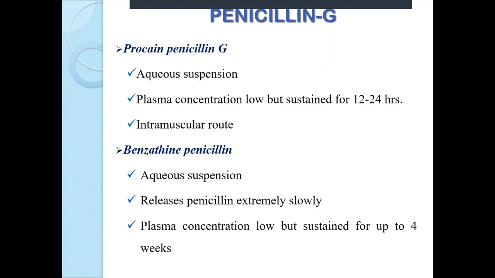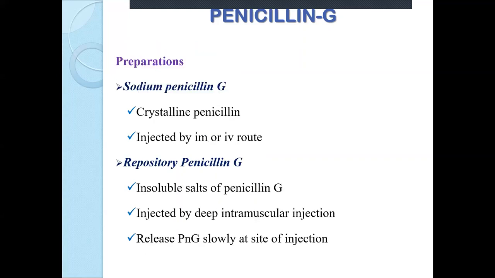Another important preparation is benzathine penicillin. It is an aqueous suspension. It releases penicillin extremely slowly and the plasma concentration of penicillin can be maintained for up to 4 weeks. So have you seen the difference between the preparations? Sodium penicillin G is given in crystalline form by intramuscular or IV route to prolong the action of penicillin for a few hours.